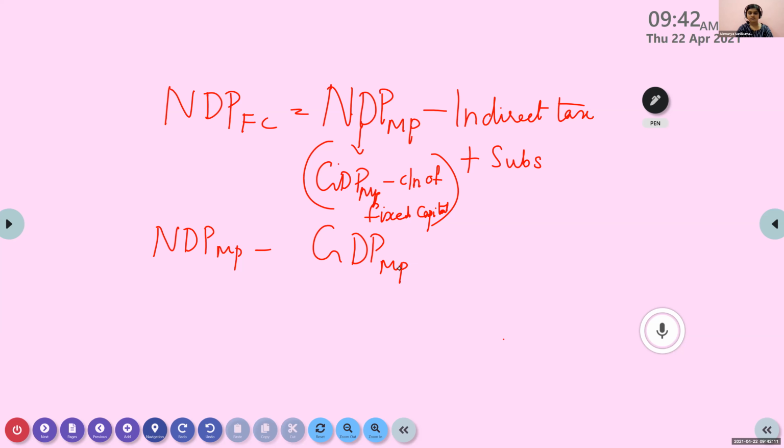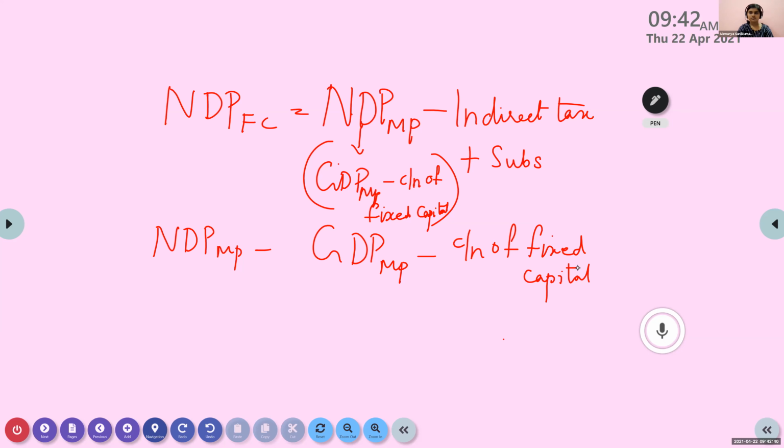GDP-MP minus consumption of fixed capital. That is the same as depreciation. Now, what is NDP? Just tell me the full form. Net domestic product.